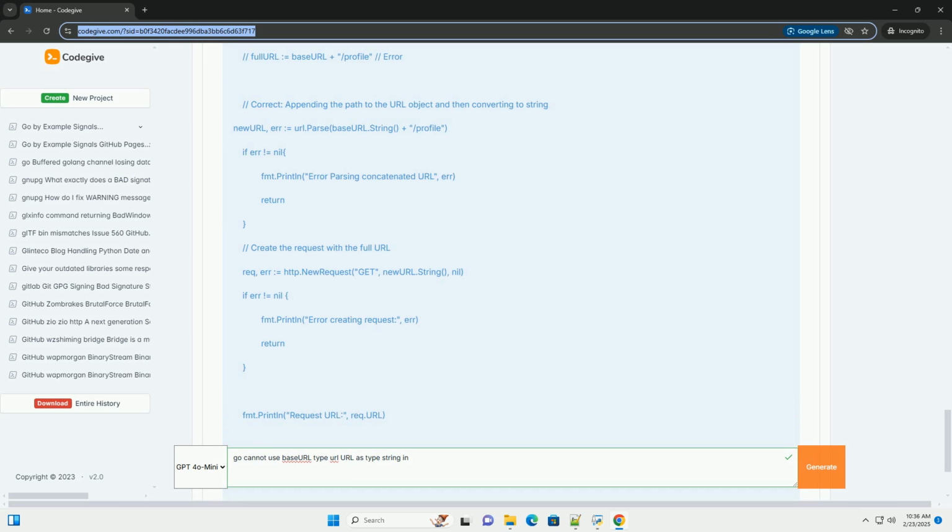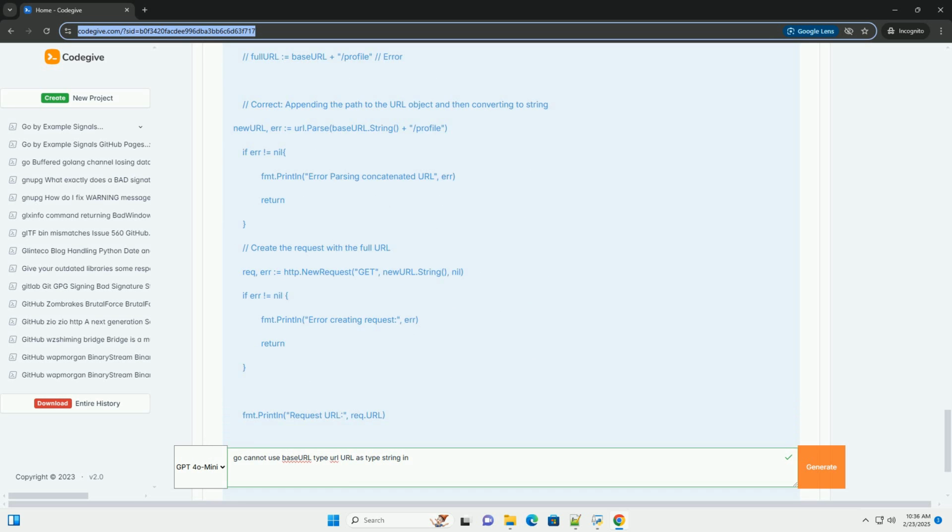Error handling: always check the error returned by url.Parse. A malformed URL can cause unexpected behavior and potentially security vulnerabilities.